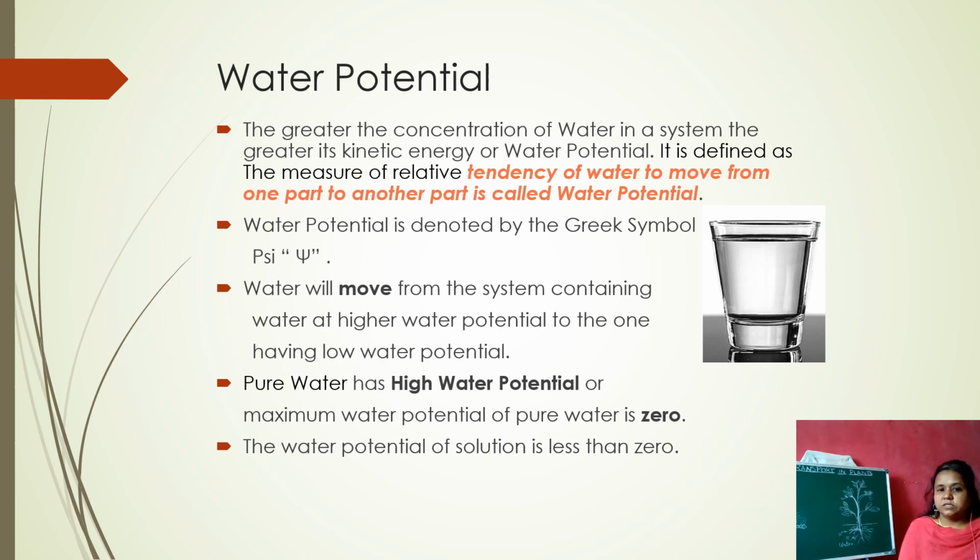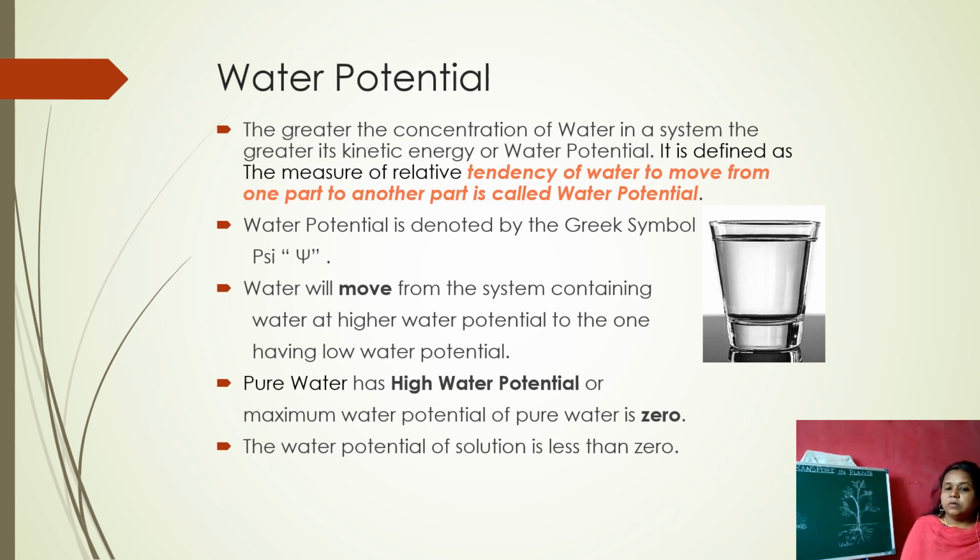That is what it is defined as here. The greater the concentration of water, that means there are more water molecules. Here, the greater the concentration of water in a system, the greater its kinetic energy, that is, the movement is more. That is what is called the water potential. It can also be defined as the tendency of water to move from one part to another part.